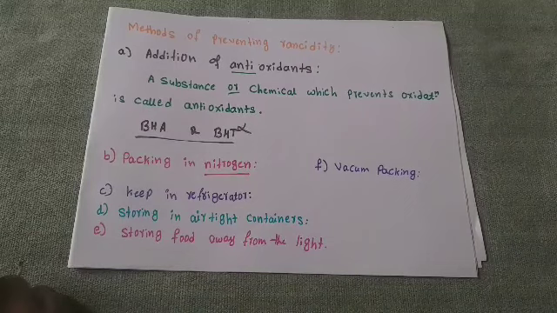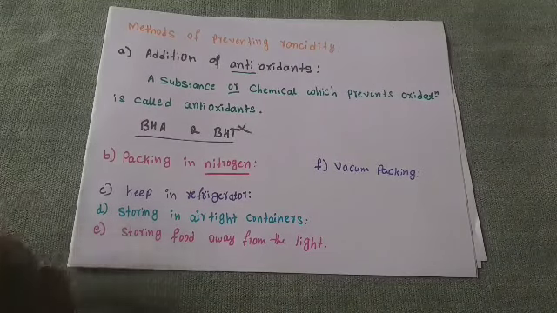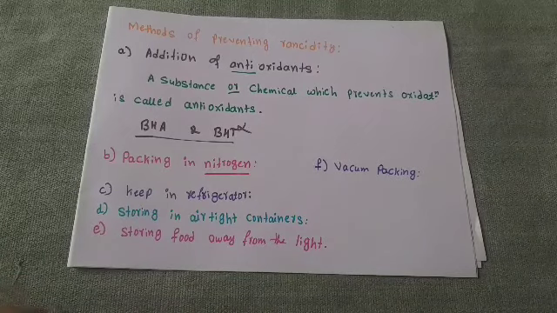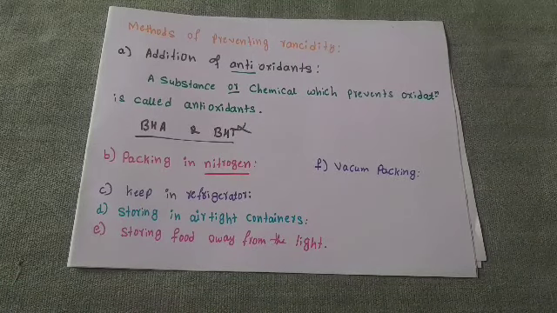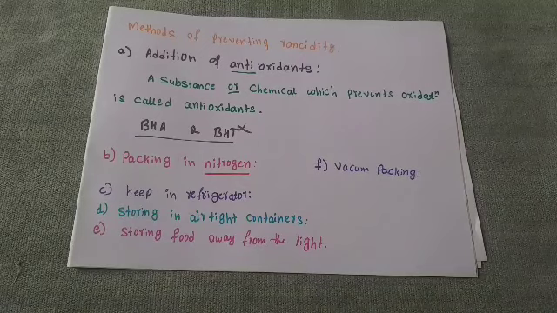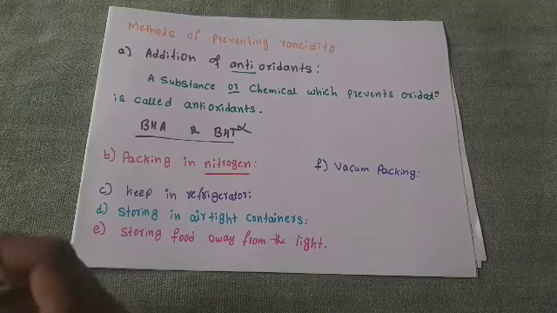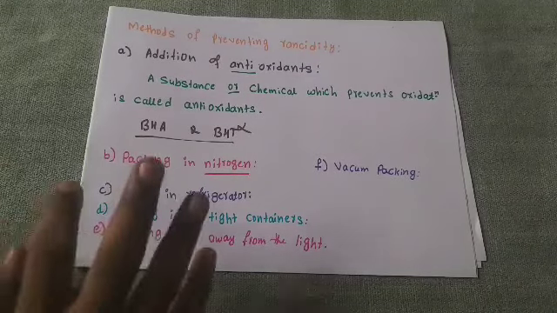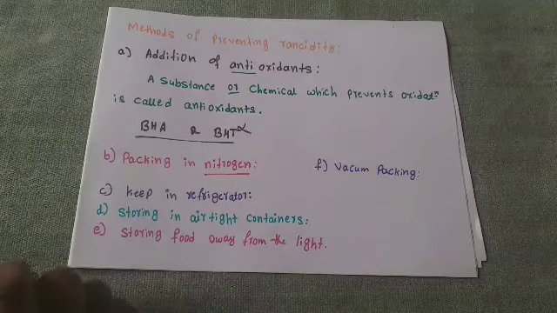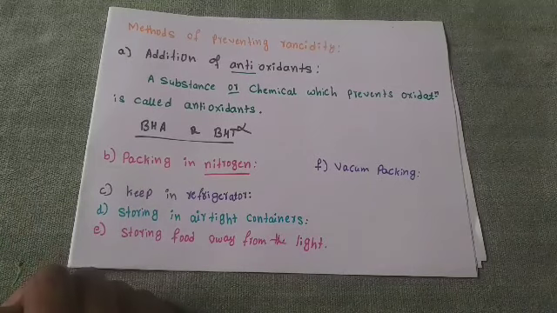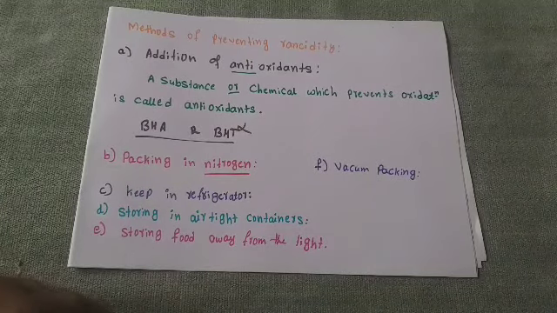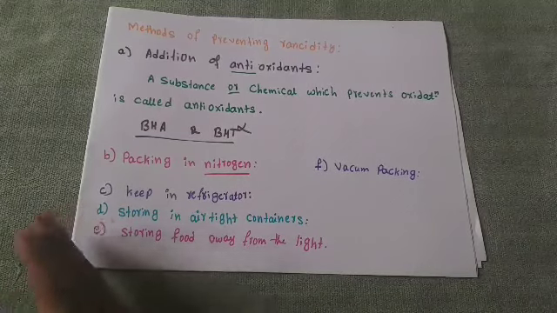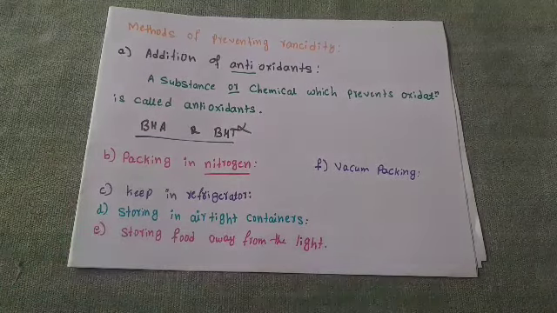Evacuated means the removal of air. No oxygen is available for oxidation, because all the air required for the oxidation process is removed before sealing. When no air is available, oxidation does not take place, hence rancidity is prevented.